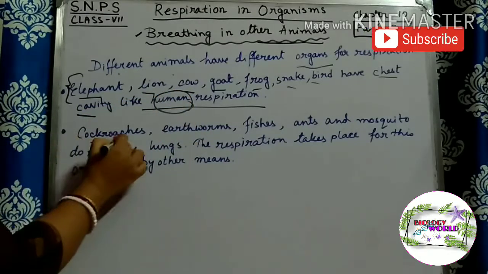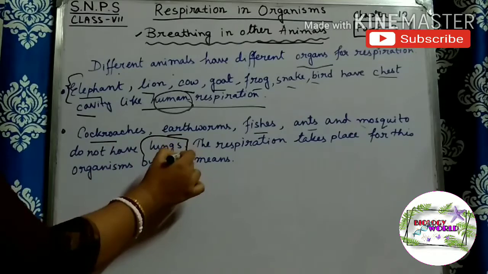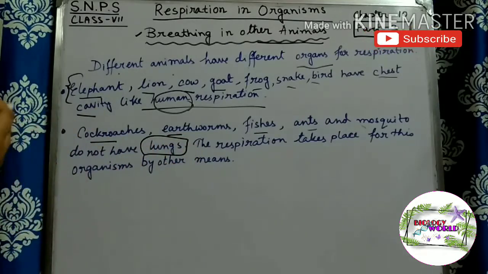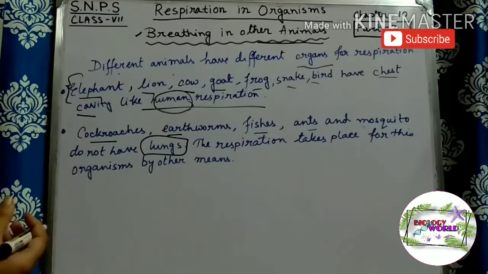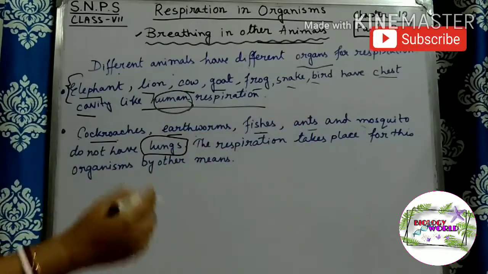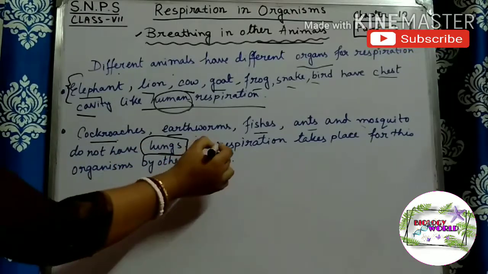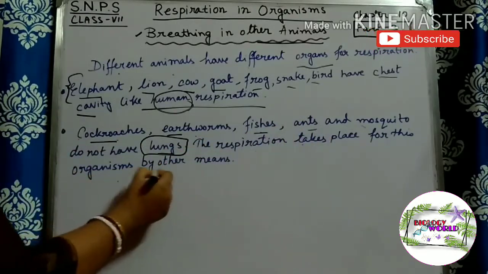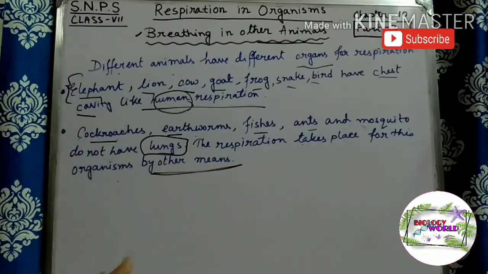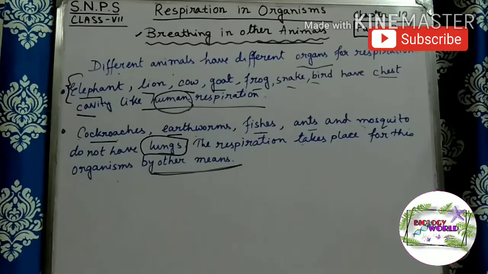But cockroach, earthworm, fish and mosquito do not have lungs. Humans and other animals have lungs, but these small animals like cockroach, earthworm, fish and mosquito, these types of insects or organisms have no lungs. The respiration takes place for these organisms by other means, by some other organs. So now we will see these different organs of these organisms by which they respire.